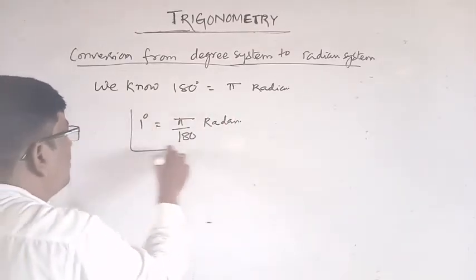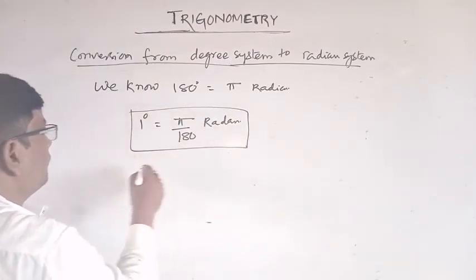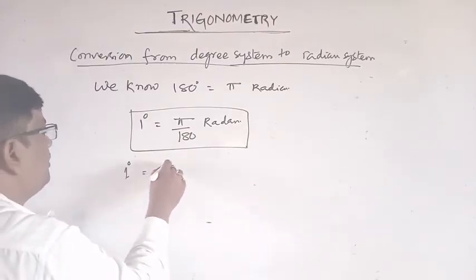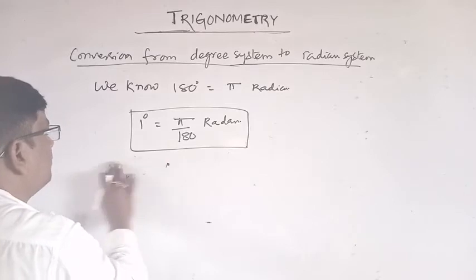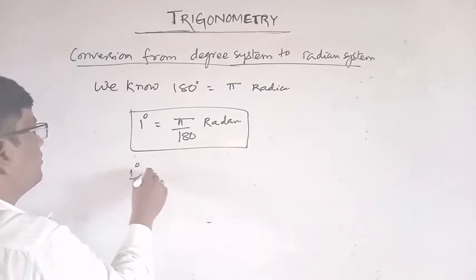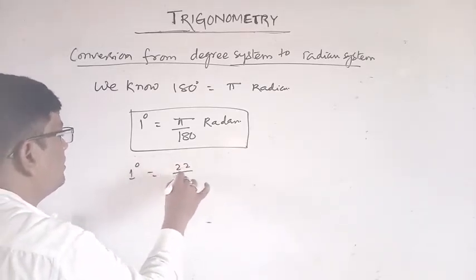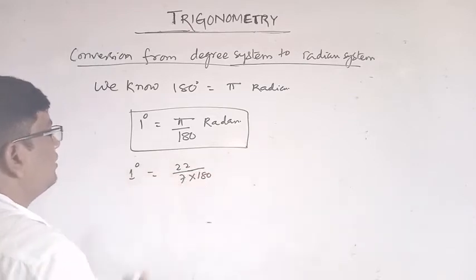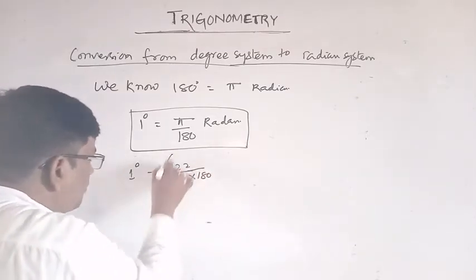If we calculate this, 1 degree is equal to pi by 180, that is, pi means 22 by 7 into 1 by 180.